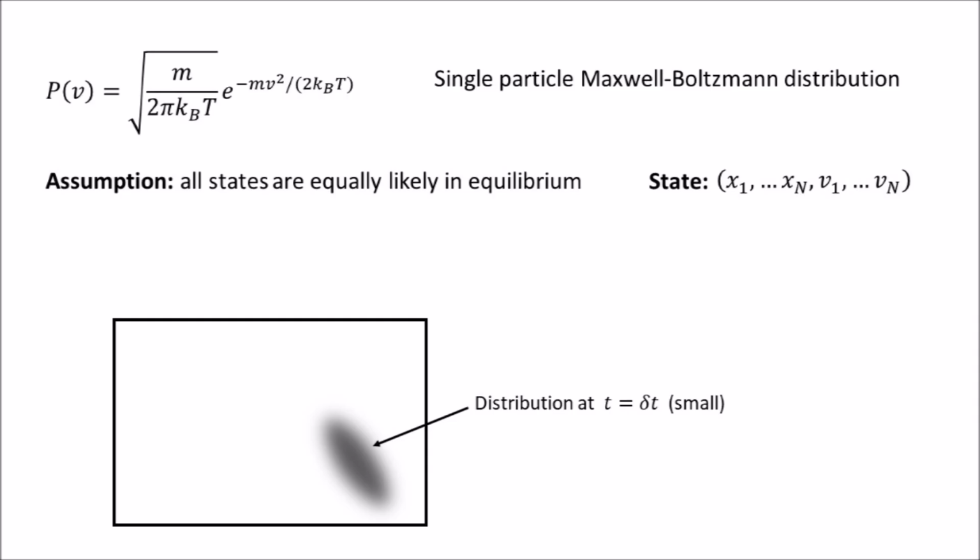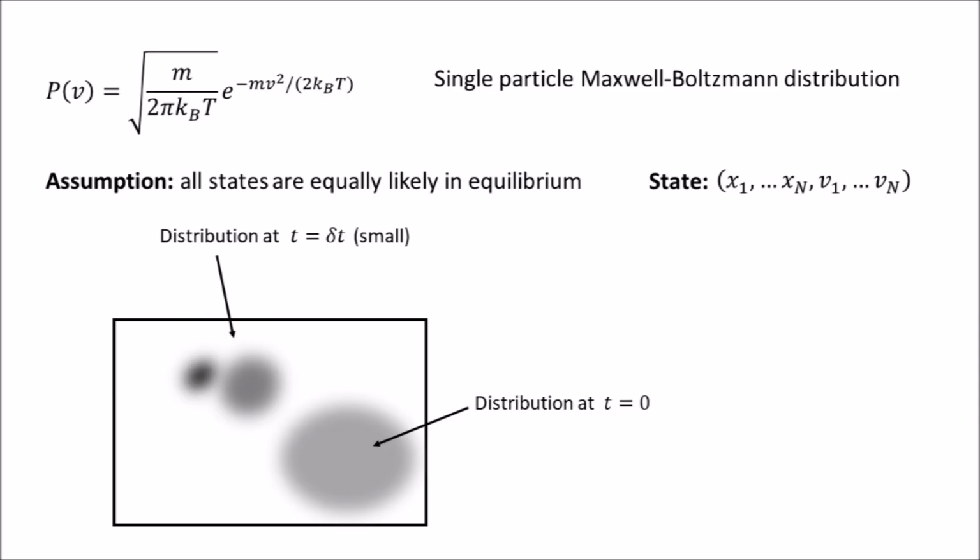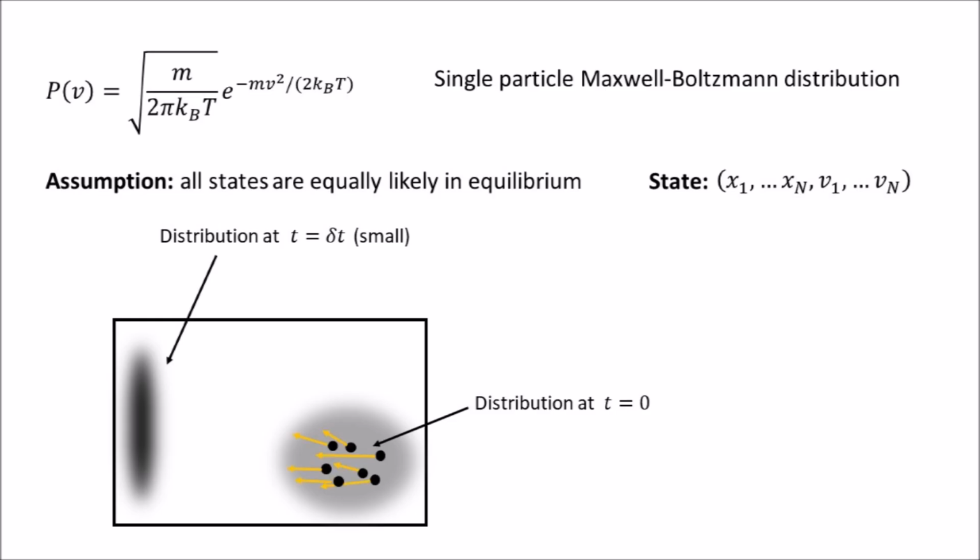But if their energy is finite, which is an implicit assumption here, we will never find them in this distribution, or this one, or this one. The reason for this is simple. Even if all the particles in the initial state have velocities pointing in just the right direction, they won't have enough speed to get to this state if delta t is small enough. However, if we let the system evolve long enough, the probability for any state will approach a constant.